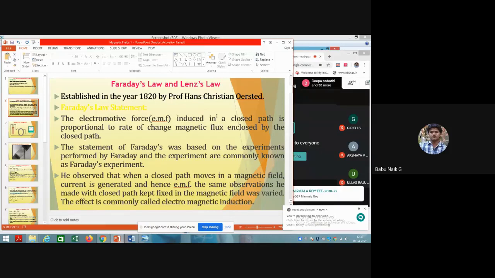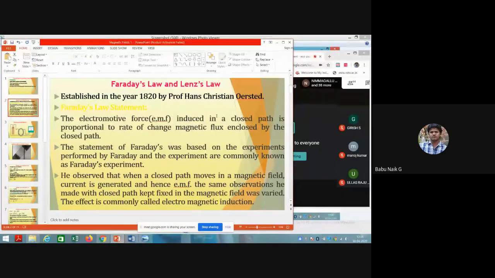A static magnetic field cannot produce any current flow, as we know from this definition. But with a time-varying field, an electromotive force is induced that drives a current in a closed-path circuit. This EMF is nothing but a voltage induced from a changing magnetic field or motion of the conductor in a magnetic field.